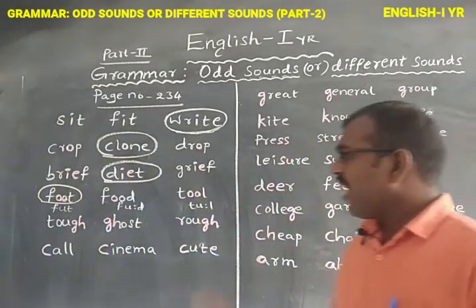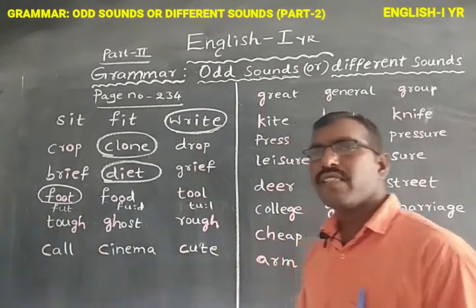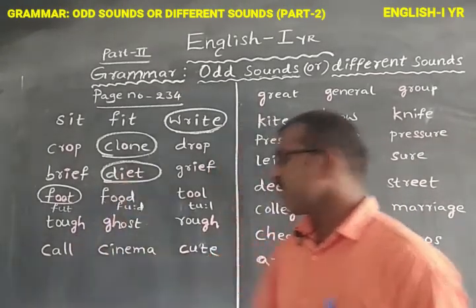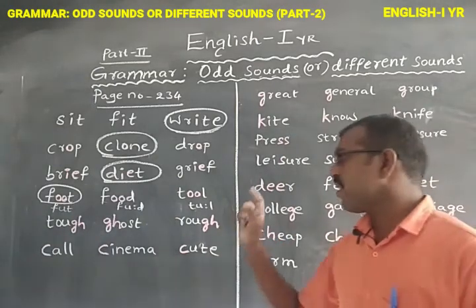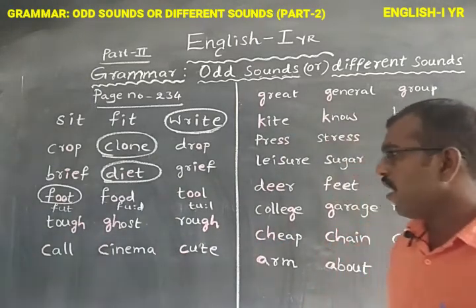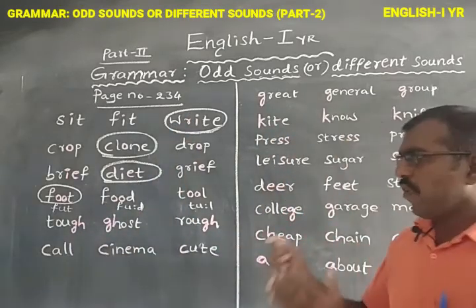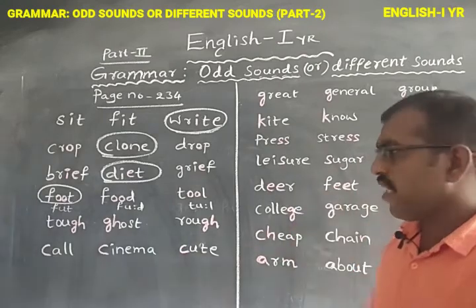What are the bold letters given here? In tough, GH; in ghost, GH; in rough also GH. The letters GH are written as bold letters. We need only the GH pronunciation.